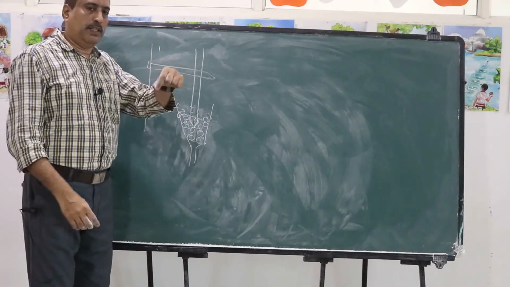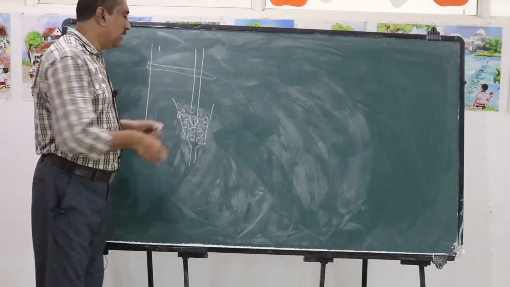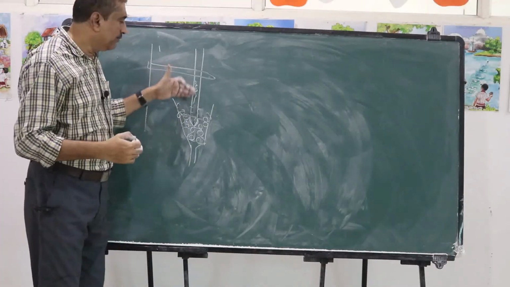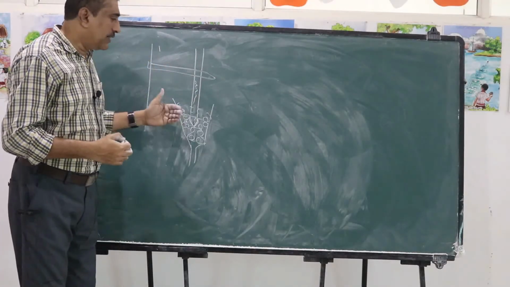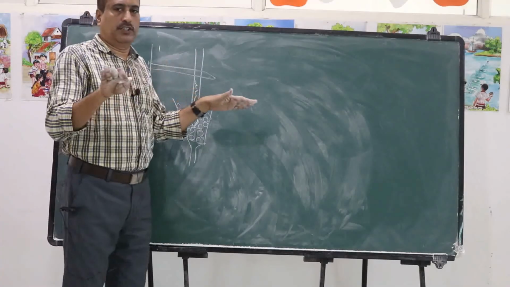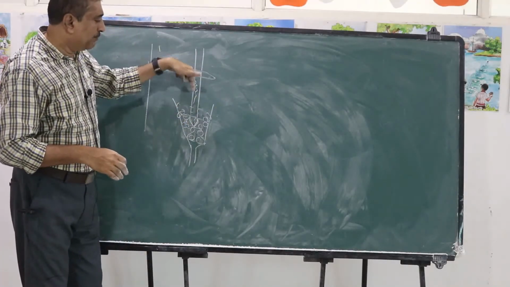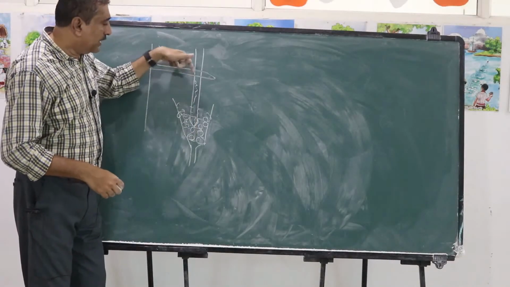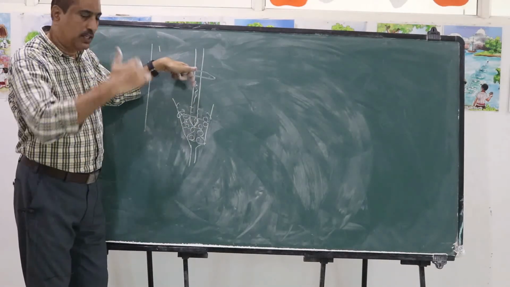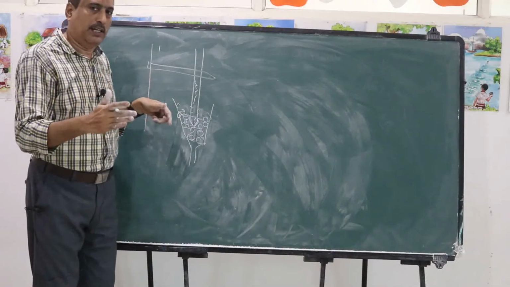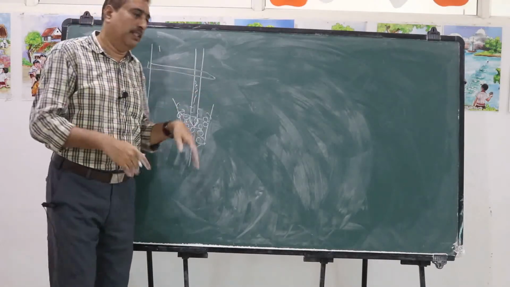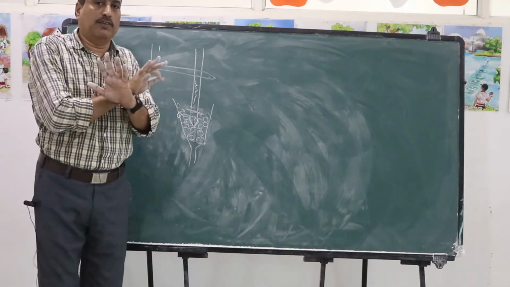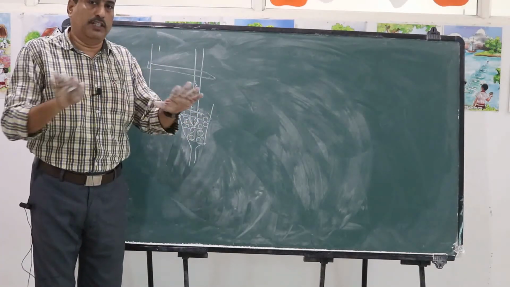The mercury level in this thermometer falls down slowly, and after a certain time it remains stationary. That means after obtaining a constant temperature, its level remains constant. There is no further fall.